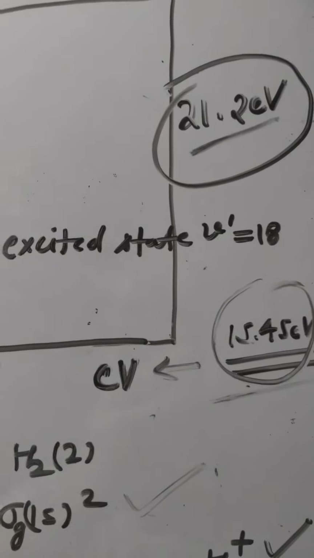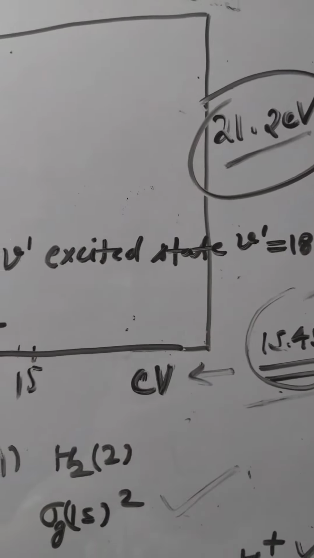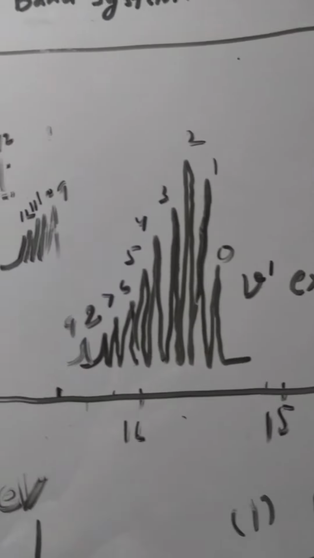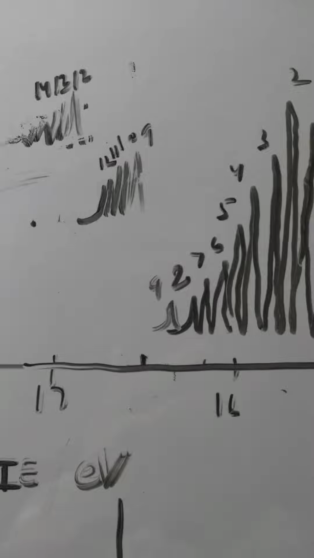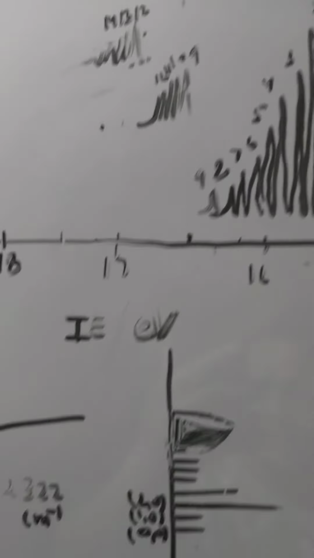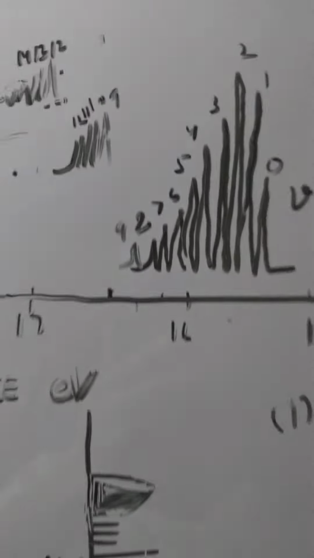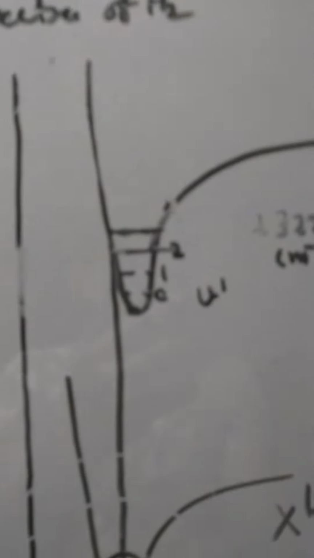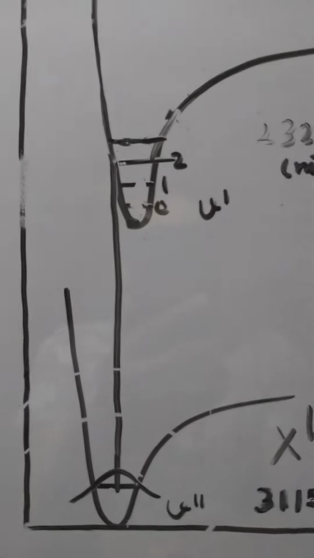But besides a single peak, we obtain a series of peaks which we know as the vibronic band system. In order to understand this band system, we will first consider the Franck-Condon principle.